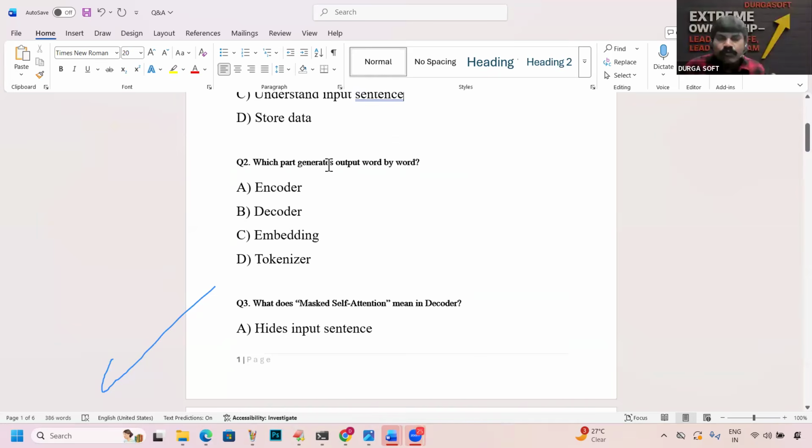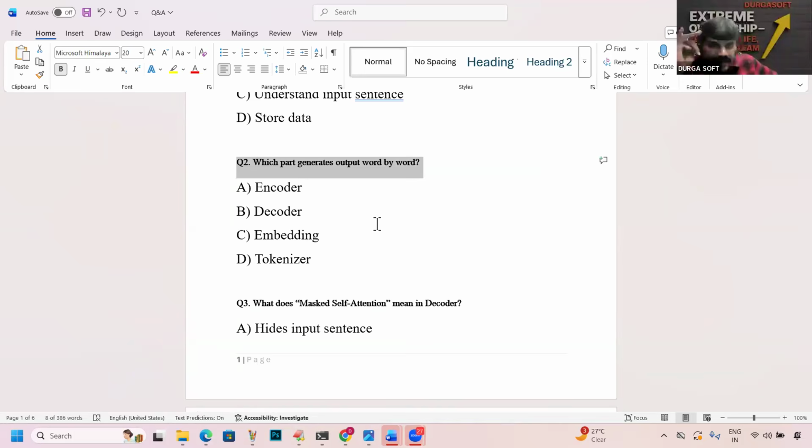Which part generates output word by word? Encoder, decoder, embedding, or tokenizer? Decoder is responsible. The important point: decoder can't generate the total output statement at a time. It always generates word by word, which of course means token by token. That is the decoder's job, not the encoder's.